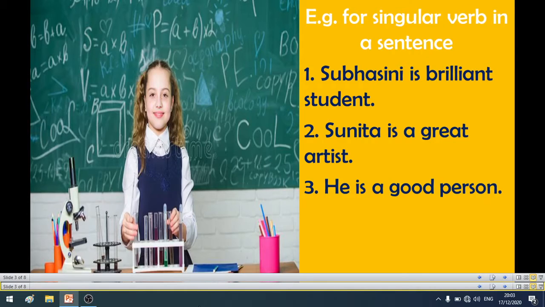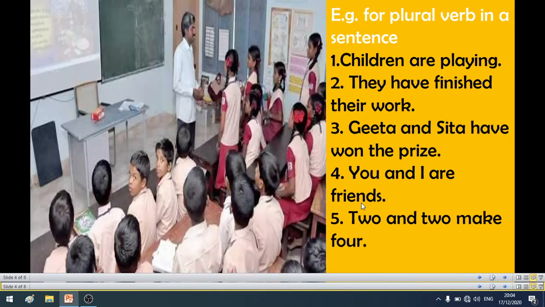Subhashini is a brilliant student. What is the verb I have used here? Is. Okay, the verb here I have used is "is". It is a singular verb. If you look at the second sentence, Sunita is a great artist. Here I have used "is", so it is a singular subject, so it has taken a singular verb. He is a good person. Okay, he is a singular subject, so the verb is also in singular form.